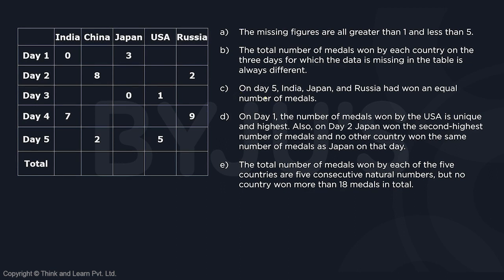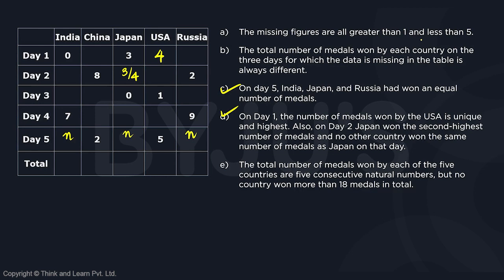The statement says on day 5, India, Japan, and Russia had an equal number of medals. So let's put N here. If any is known, we will fill the other two. On day 1, the number of medals won by the USA is unique and highest, so this has to be 4, no doubt about it. Also on day 2, Japan won the second highest number of medals, so it's going to be 3 or 4. Not sure about that right now.